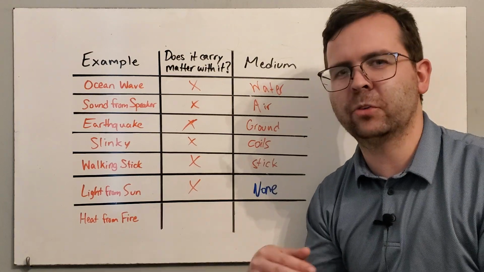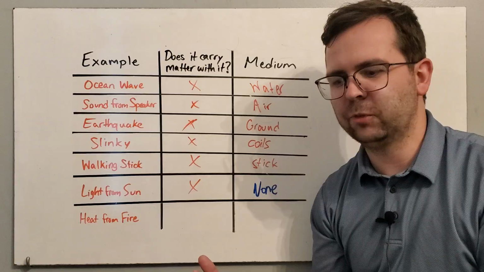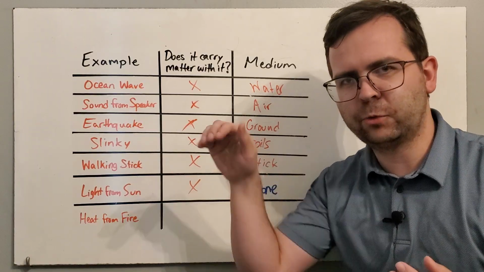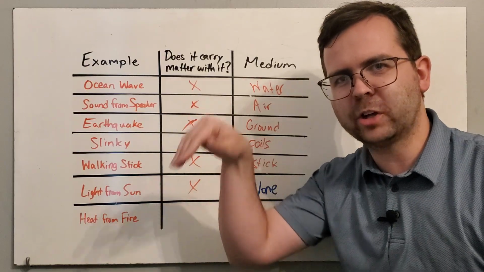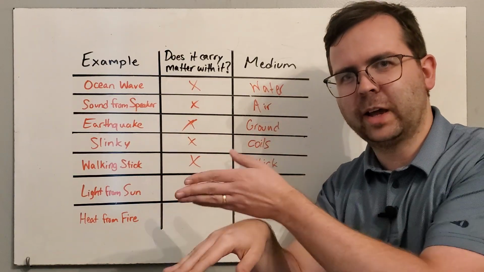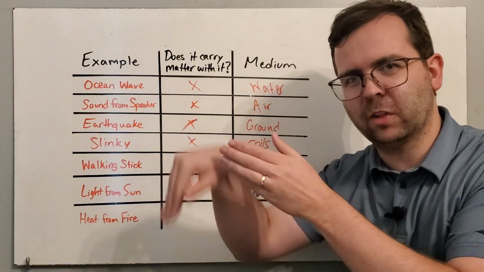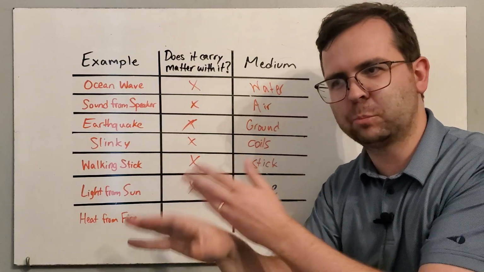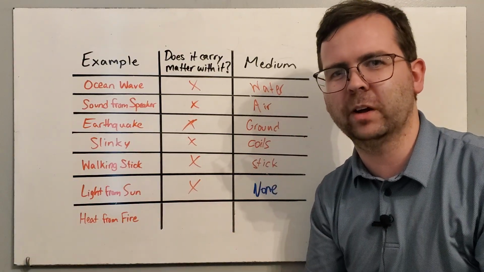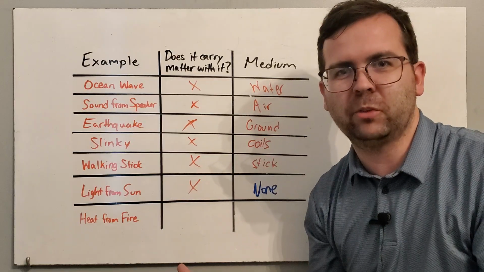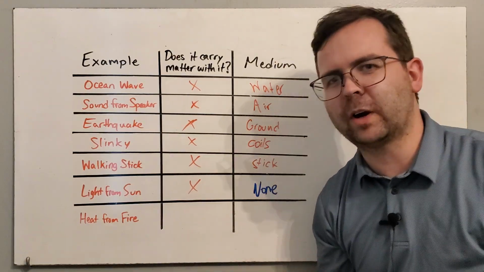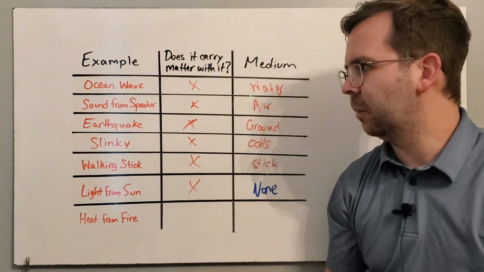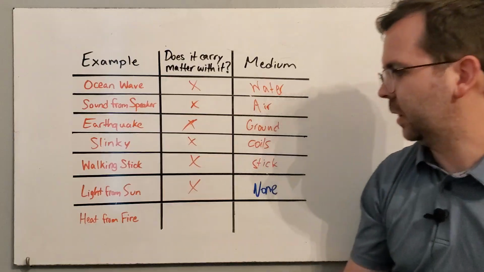Another name for light is electromagnetic radiation. And if you've learned about electromagnetic induction, you know that an electric field that moves up and down can generate a magnetic field. And a moving magnetic field can generate an electric field. And so a light wave is really just electric and magnetic fields that propel itself. It keeps itself going, and it can travel through empty space. It doesn't need a medium. Light can travel through some media like glass or air or water. It can travel through them, but it doesn't need a medium.